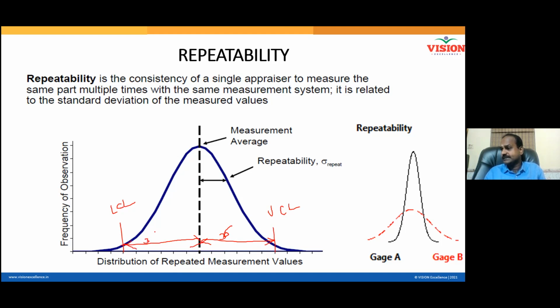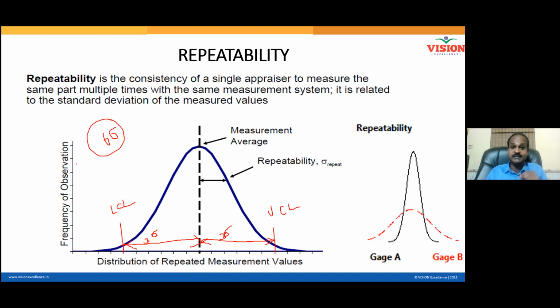Now, can somebody tell me what is sigma? Standard deviation. In our study now, sigma is the error. Am I correct? We are capturing repeatability error. We are capturing reproducibility error. We are combining to get the precision error. Now, sigma is the error. In your population, the maximum number of sigmas that can lie in your population is 3 sigma on the right side and 3 sigma on the left side. Total error now, 6 sigma. Very good. That is why I multiply sigma by 6 to get precision error.